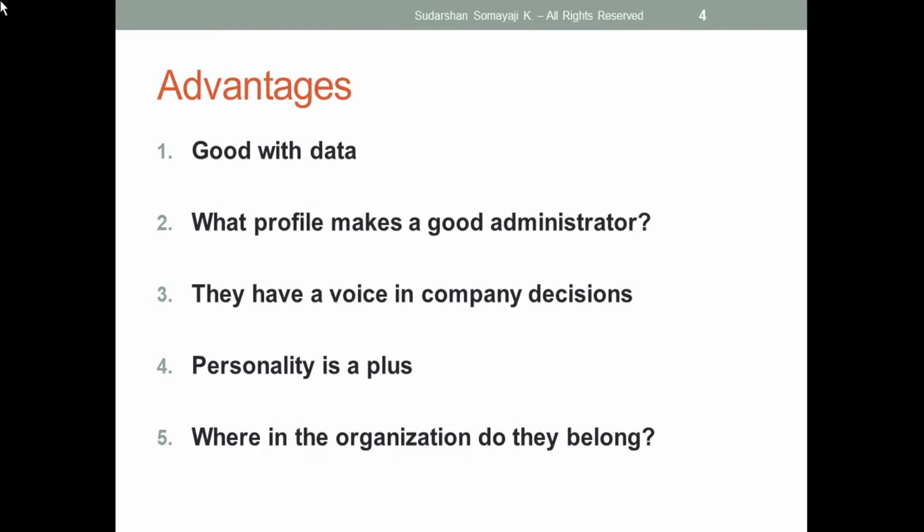Say I have a user today who is not available from tomorrow onwards because he is leaving our company. Then as an admin I should know how to take care of those things. I have to freeze that user, change the owner of the records, and then change that user to inactive mode. All those things I have to do, so those are the things we should be aware of.